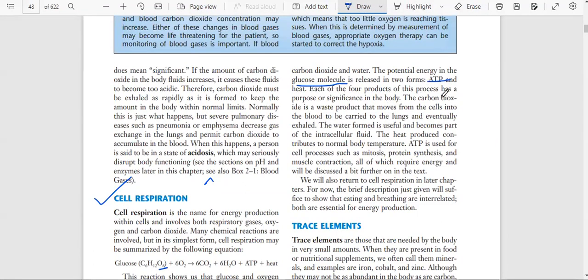Each of the four products of this process has a purpose or significance in the body. The carbon dioxide is a waste product that moves from the cell into the blood to be carried to the lungs and eventually exhaled. The water formed becomes part of the intracellular fluid. The heat produced contributes to normal body temperature. ATP is used for cell processes such as mitosis, protein synthesis, and muscle contraction, all of which require energy, and will be discussed further on in the text.